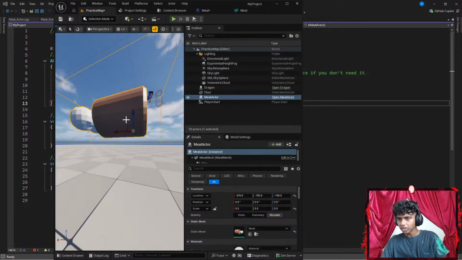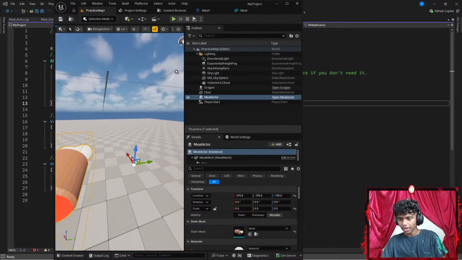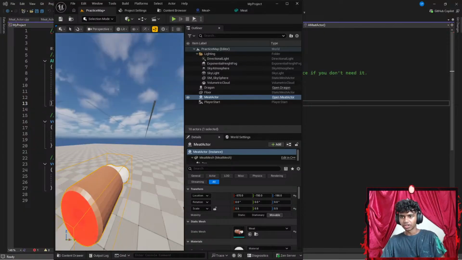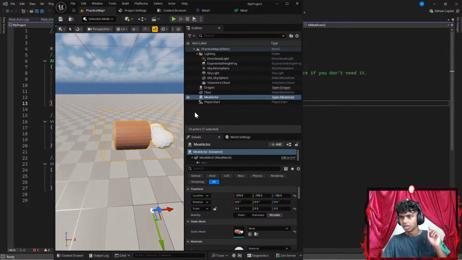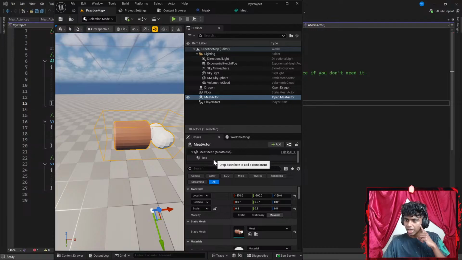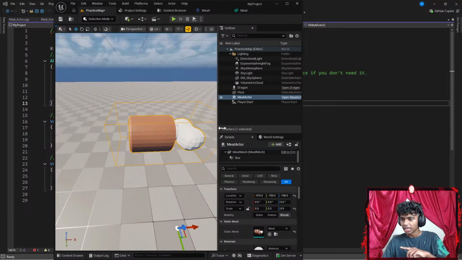Okay, maybe I go back to my content drawer here. Let's go a bit up. Am I missing something here? Let me think. So, I have a meat mesh. I have a box. Is there something that I'm not doing?